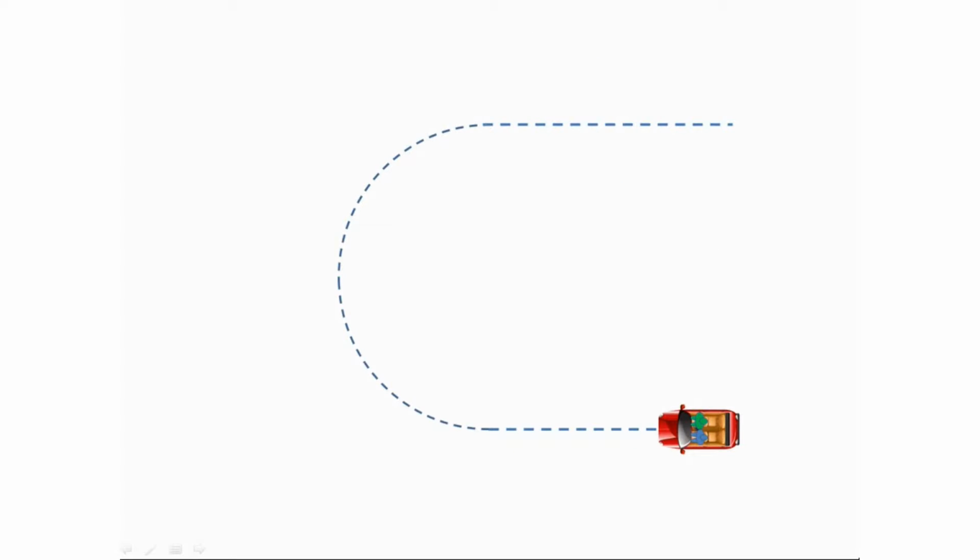Still confused? Let's take one more example. Consider this car which is moving in a straight line and suddenly takes a turn. Here, the direction of the car is along the circular path. The force of friction acting upon the turned wheels of the car and the road provides the centripetal force required by the car for circular motion along the curve.